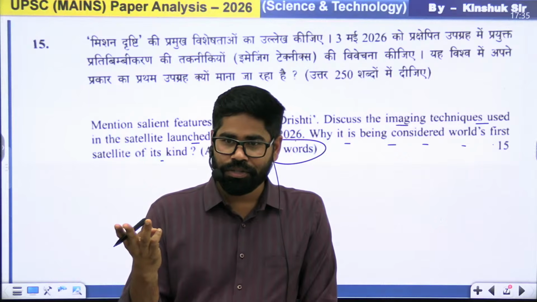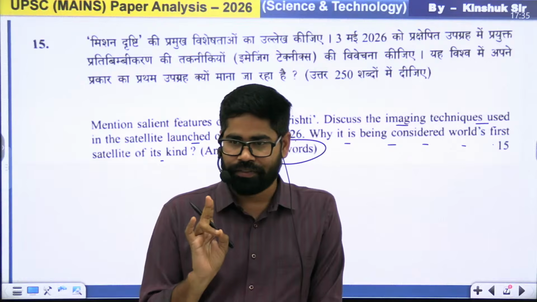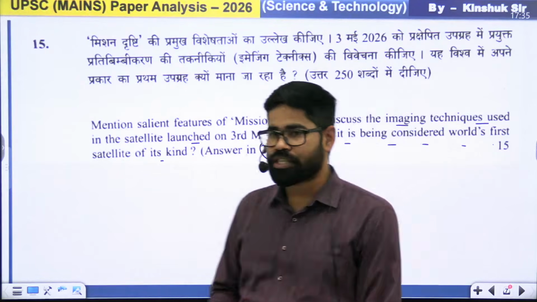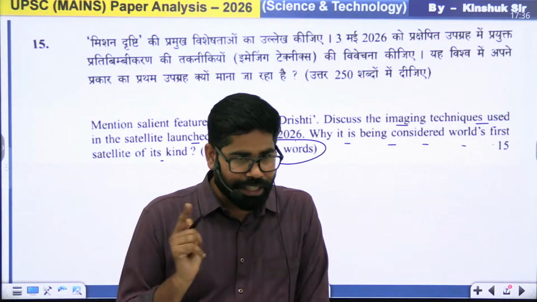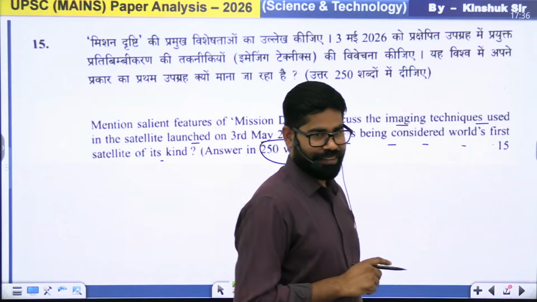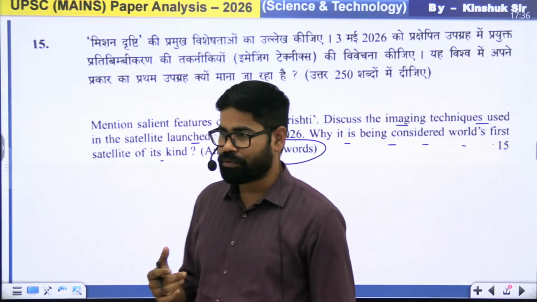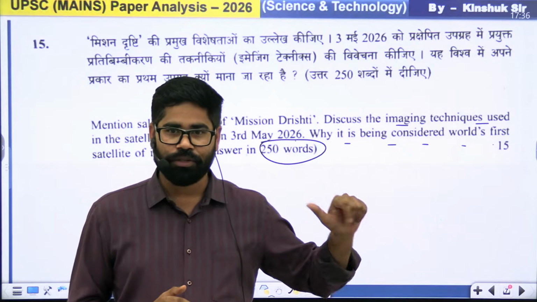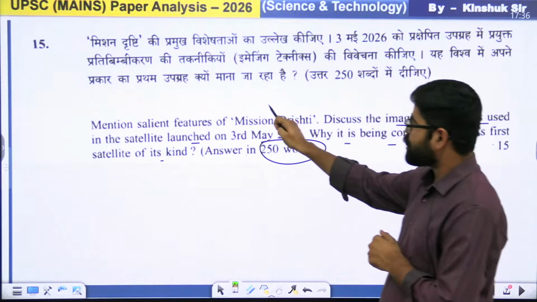Fast breeder reactor also, although we have read it in static also, but it is part of current affairs also. It has been there in the news. Then we have the Drishti, mission Drishti, okay, Drishti Opto SAR satellite, and then we have the next one which is agentic AI. So agentic AI is a new thing, but it's not so much new also. We will see how it is not new. It has been there for quite some time, and we have discussed it also. I will show you that, don't worry. Okay. So we have this one thing called mission Drishti.